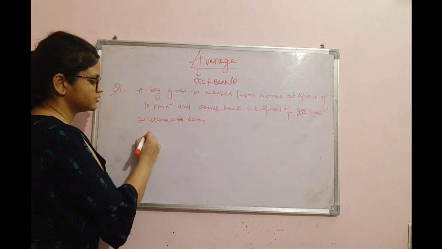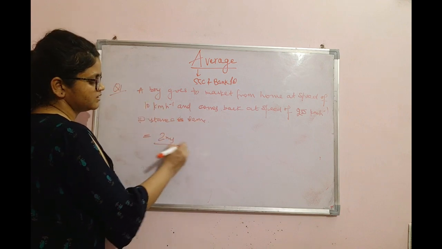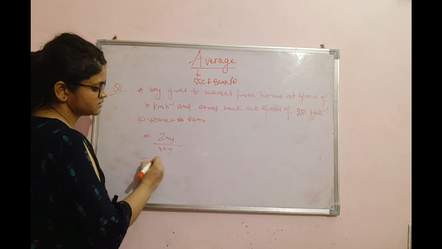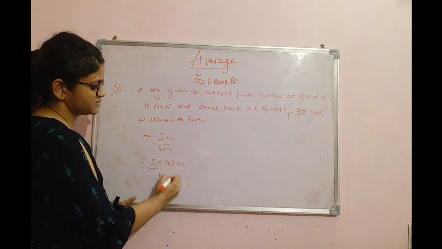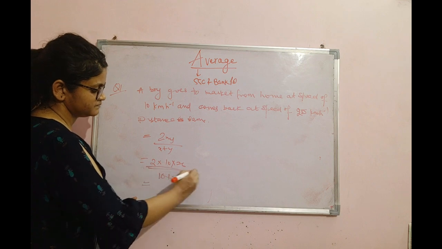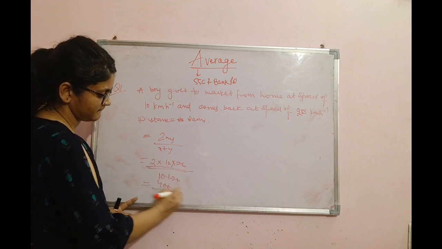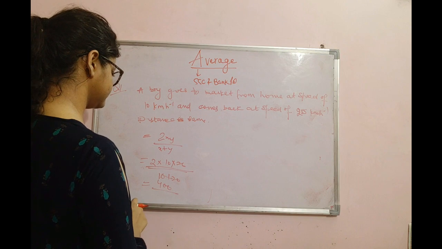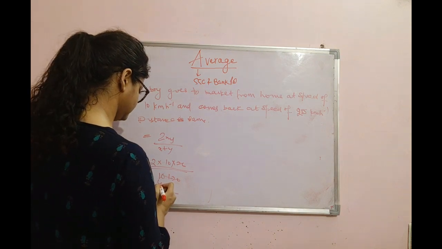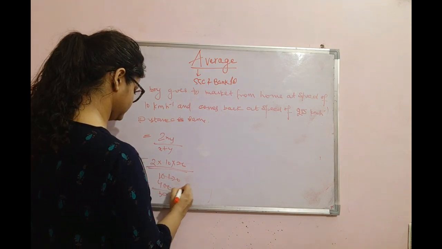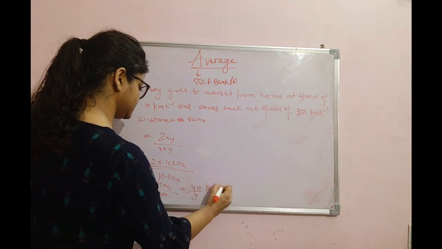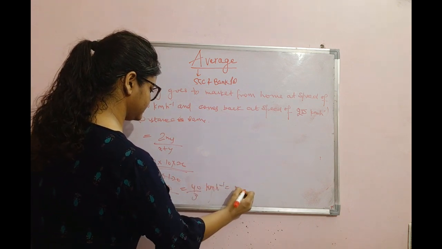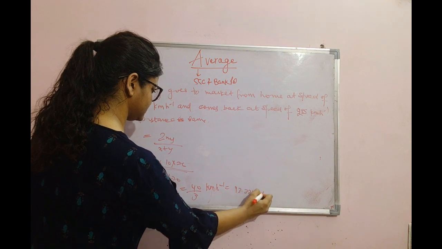Okay, in that scenario the answer would be 2xy upon x plus y, means 2 into 10 into 20 upon 10 plus 20, 40 by 3 kilometer per hour. This is 13.33 kilometer per hour.